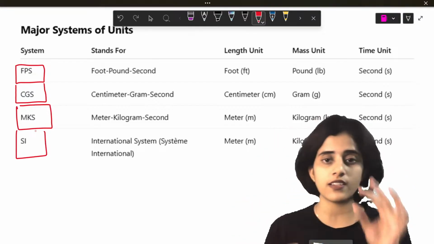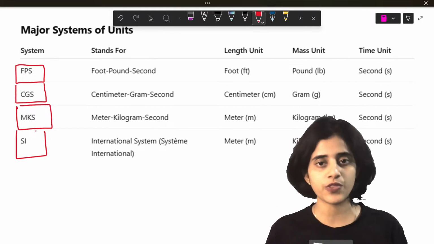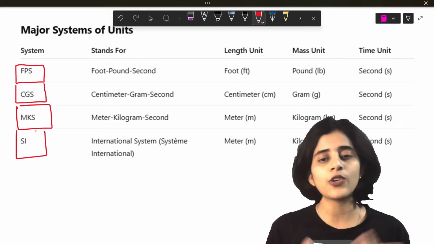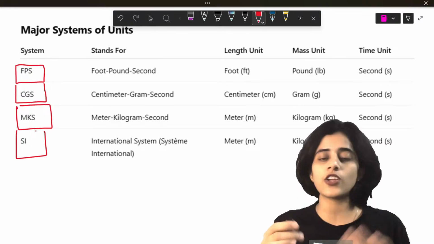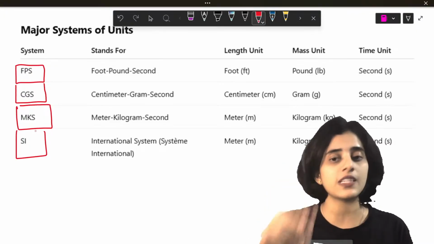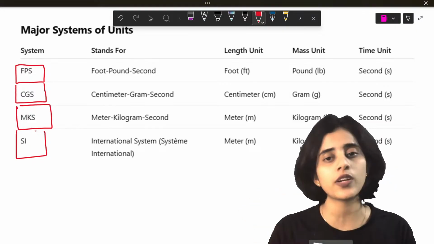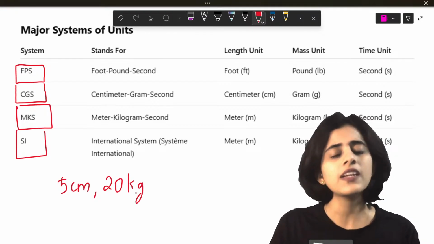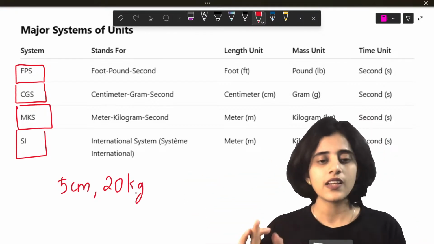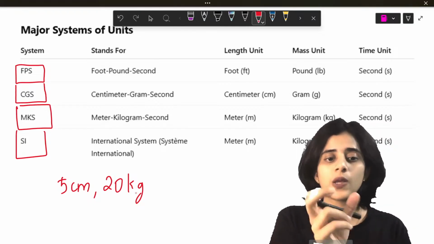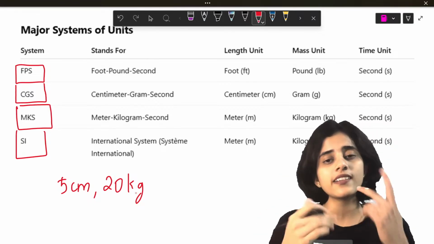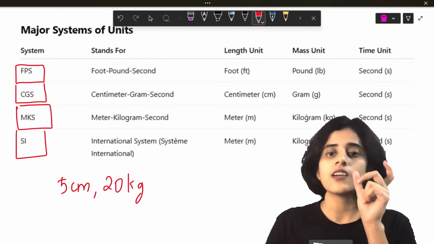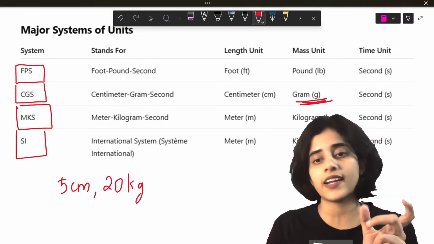Students, when is this important? This is very important when you do numerical problems. Imagine you get a question. Let's take the pen itself. The teacher is writing with a pen of 5 centimeter, which weighs 20 kilogram. They ask you to find out something. But you cannot solve it in this way. Why? Because centimeters and kilograms are in two different sets of units. If you take 5 as centimeter, what should the unit of mass be? It should be in grams.